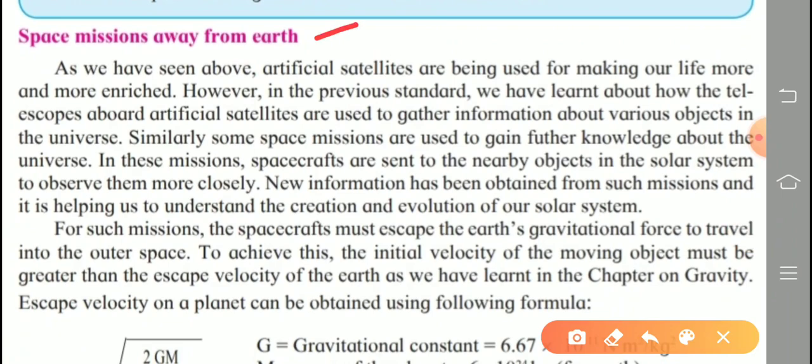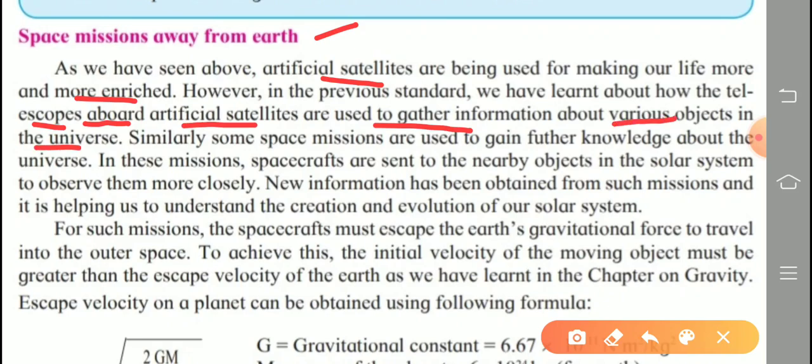As we have seen above, artificial satellites are being used for making our life more and more enriched. However, in the previous standard, we have learned how the telescopes aboard artificial satellites are used to gather information about various objects in the universe.